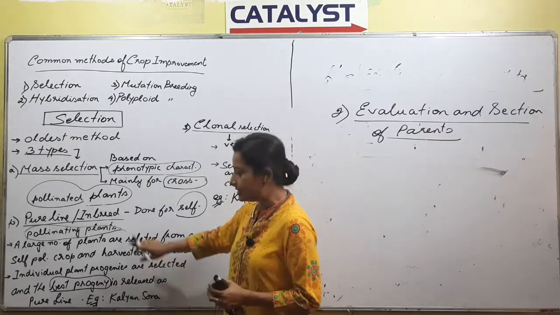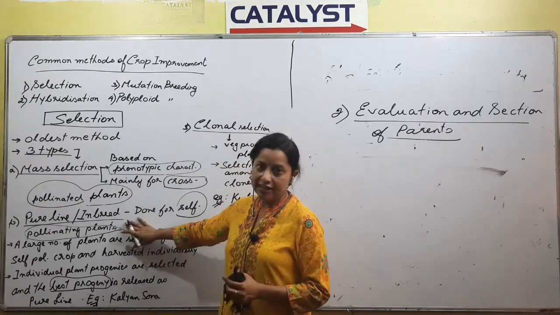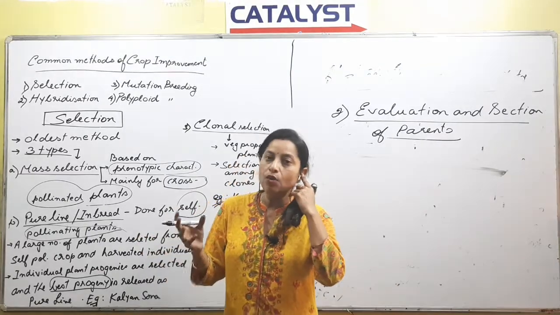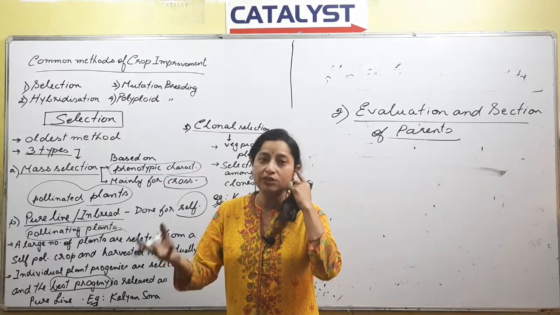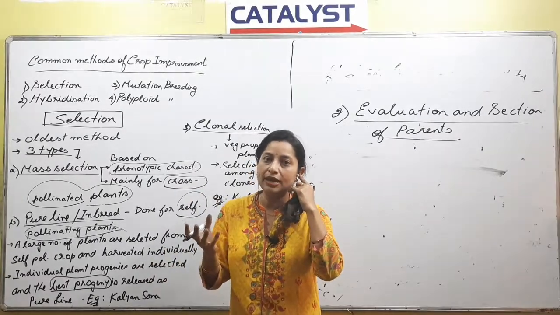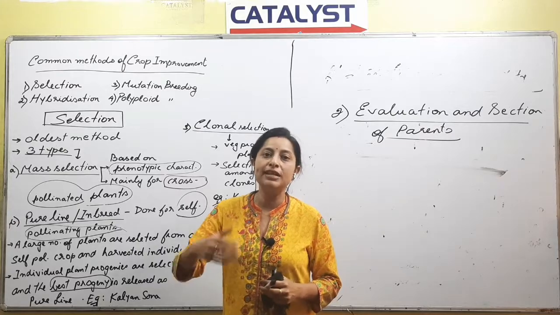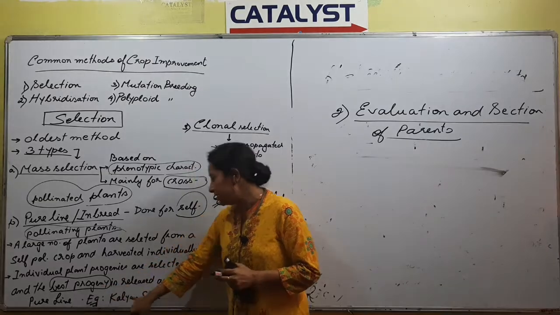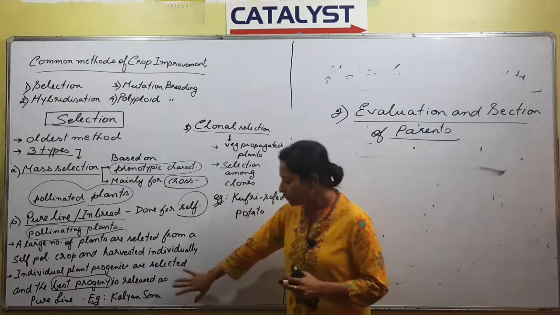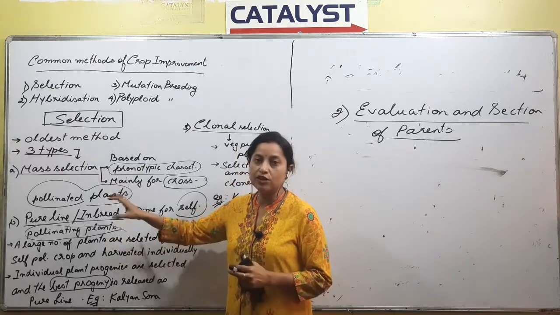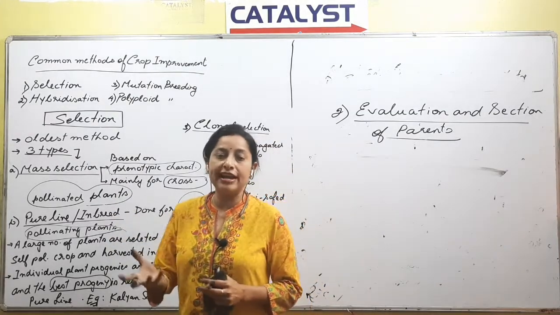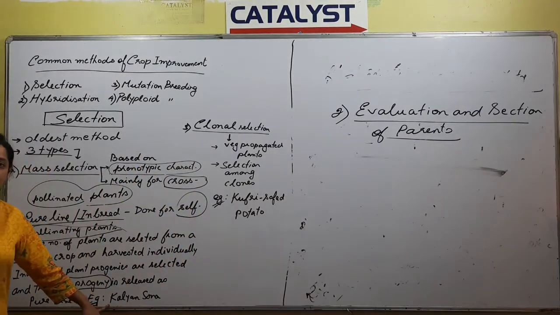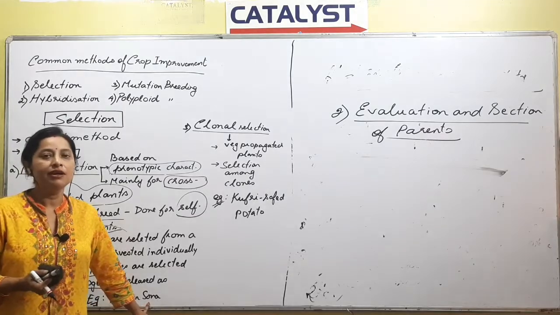Self-pollinating, right? After self-pollination, the progenies that are formed, we go for harvesting those progenies. Then we sow them in the fields. After growing for many seasons, the best one that we get, that best progeny is released as a pure line. This pure line selection has been commonly applied in a specific food crop, that is wheat. An example is Kalyan Sona. So Kalyan Sona is nothing but a variety of wheat, right?